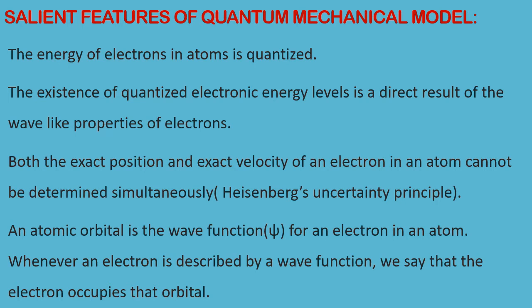Then you should go for psi square. So after doing these two, we will come to know the maximum availability of the electron in that region. That is called the orbital of that atom, known as the atomic orbital. So an atomic orbital is the region where the probability of finding the electron is maximum, around 90%.